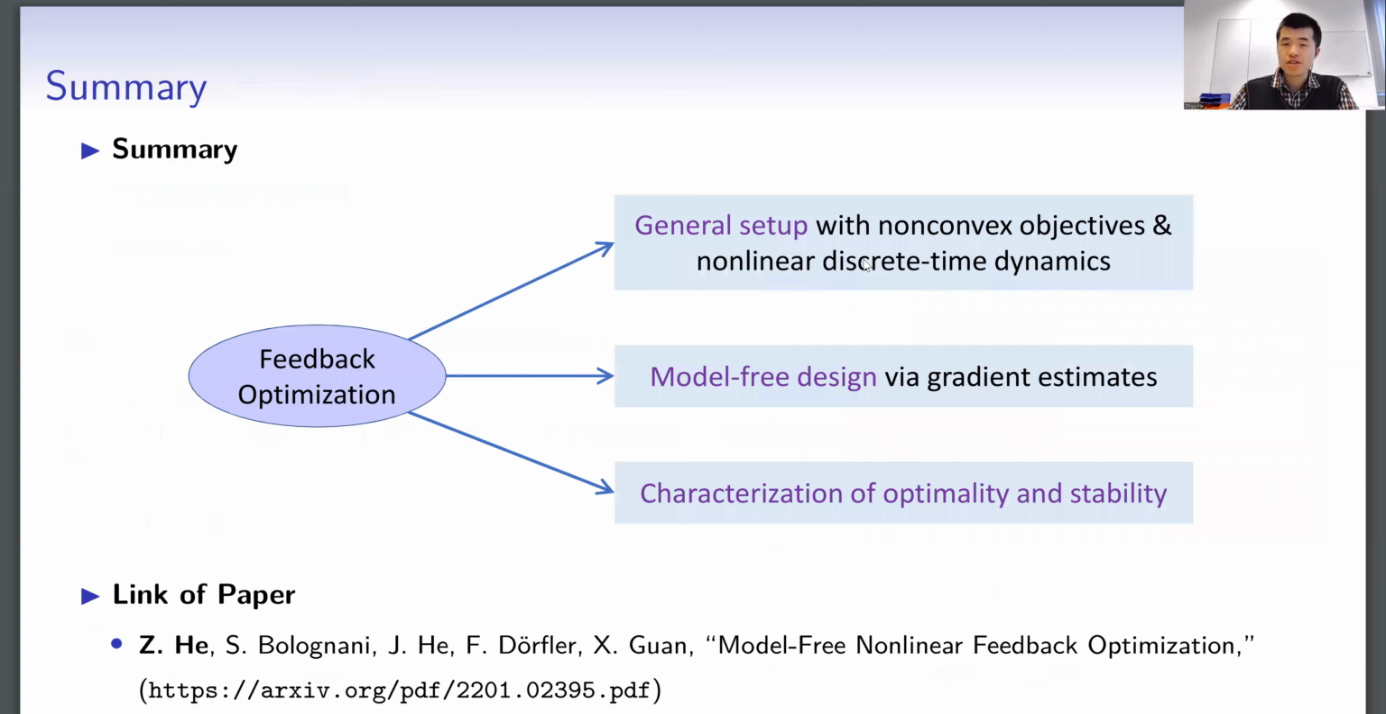To summarize, we consider a feedback optimization problem. The contributions are threefold. We consider a general setup with non-convex objective and nonlinear discrete-time dynamics. We propose a fully model-free design where we utilize real-time measurements to construct gradient estimates. We also provide a finite-time non-asymptotic characterization of optimality and stability of the closed-loop interconnection.